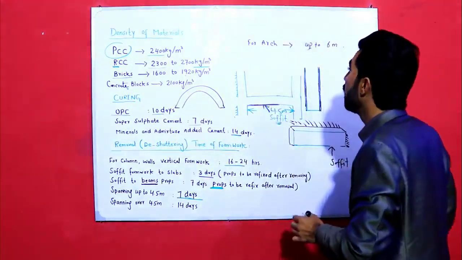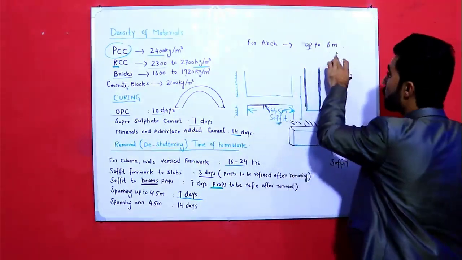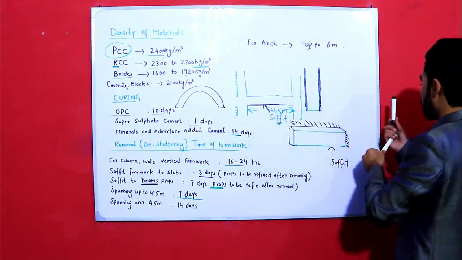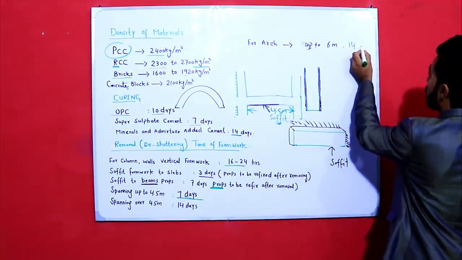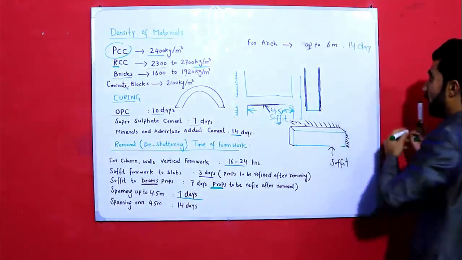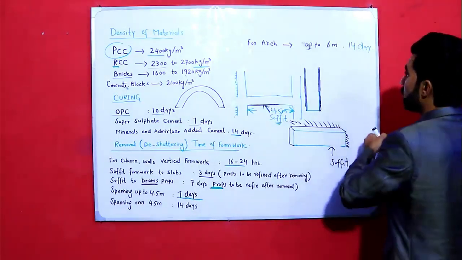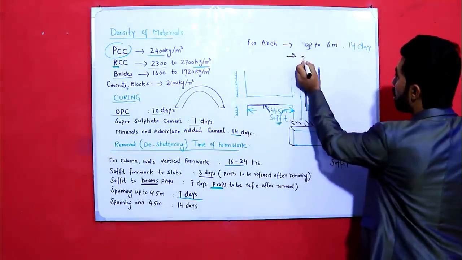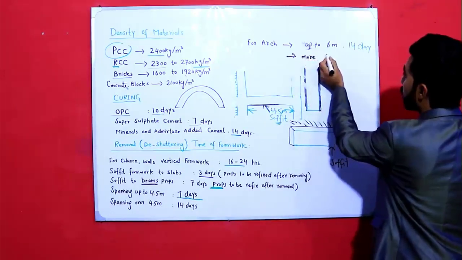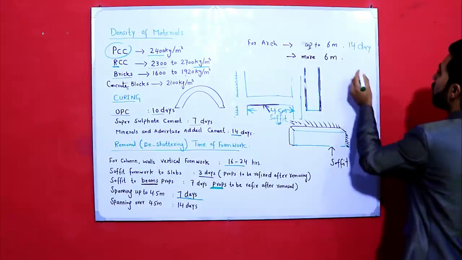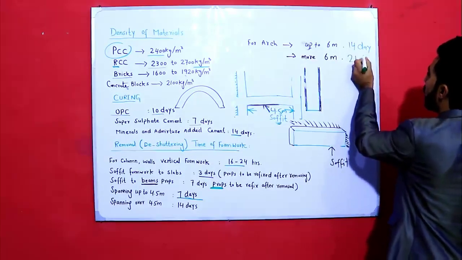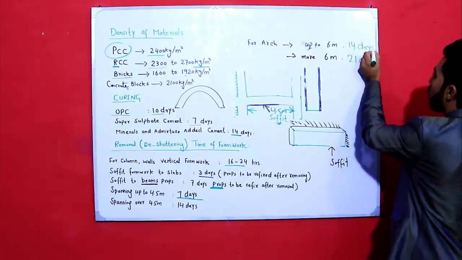Okay, this is arc. So for arc up to 6 meter, the props should be removed after 14 days. But if more than 6 meter, it should be removed after 21 days. Okay, this is the point.